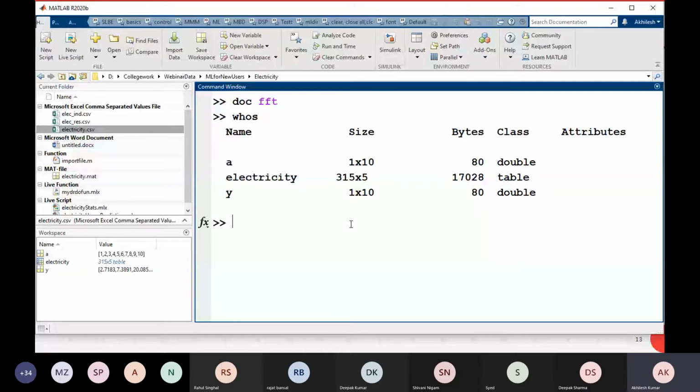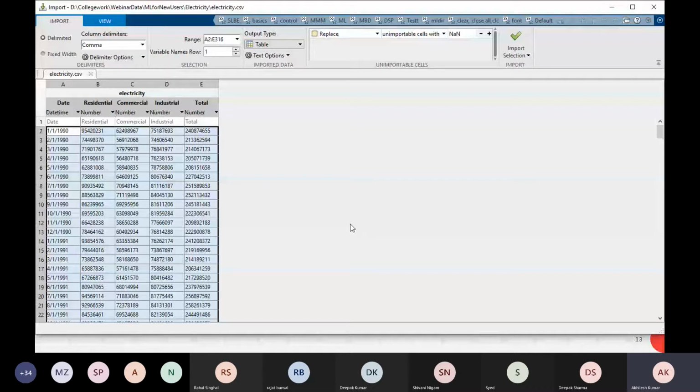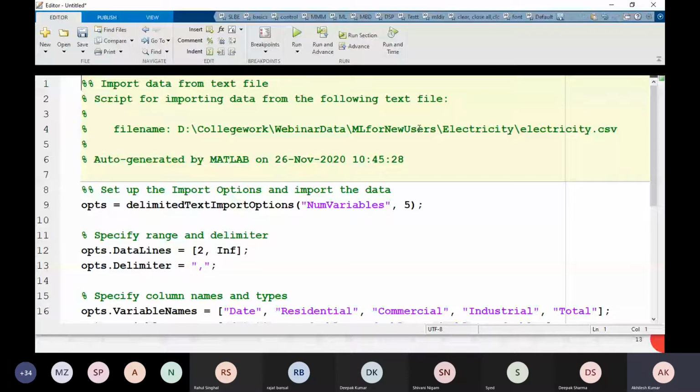But I don't want to use the import tool; I want to use code for that, because for automation purposes we require code, right? So the simple code is readtable, to import data from a file as a table. Or if I click here, we can generate a script file or function file for that. Let's say I am going to generate a script file. So see, this code is generated, right?